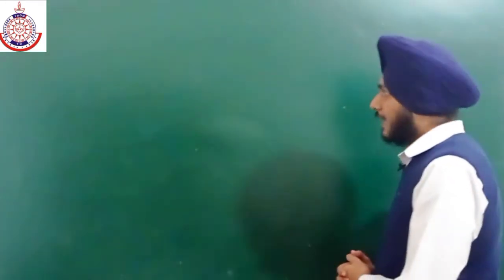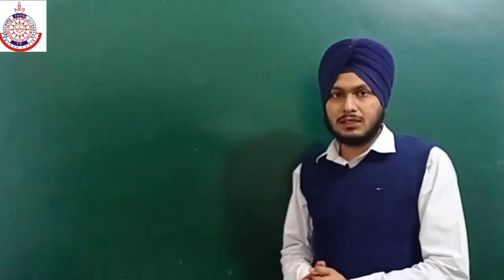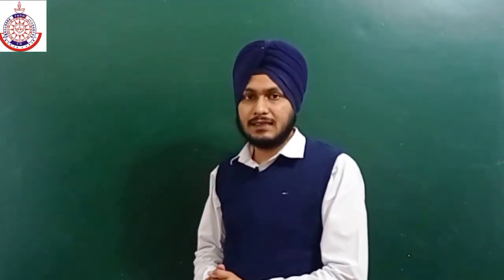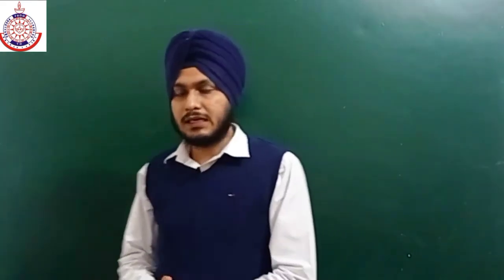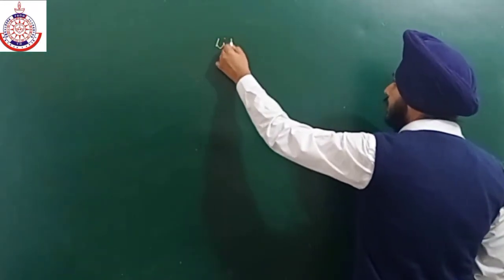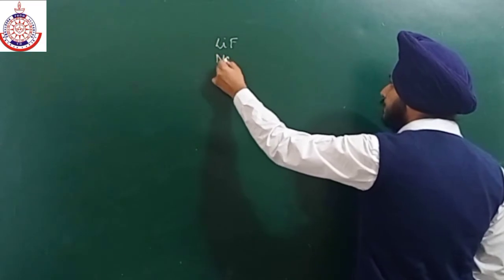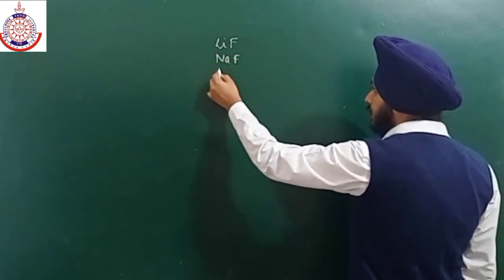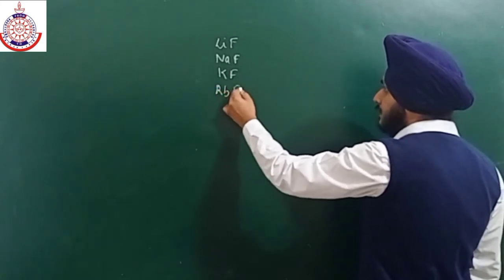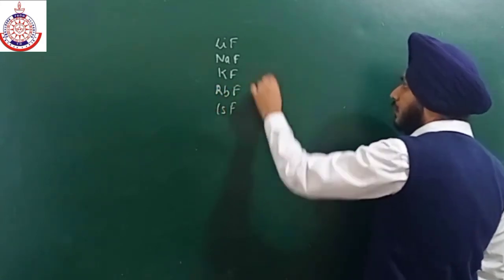As we go from top to bottom, in case of halides, the solubility decreases because the decrease in lattice energy is less as compared to the decrease in the hydration energy, with one exception of fluorides. If we talk about fluorides, we have lithium fluoride, sodium fluoride, then potassium, rubidium, and cesium.